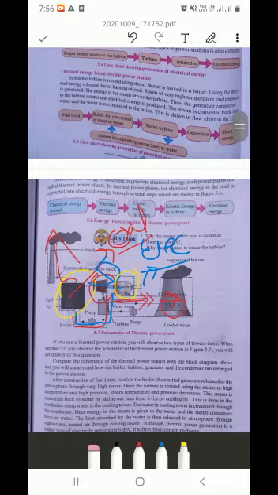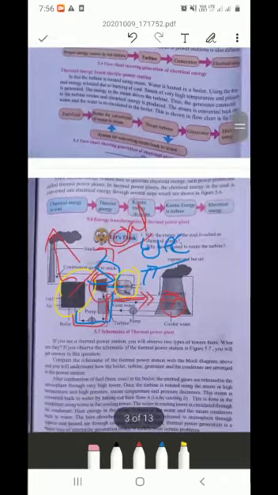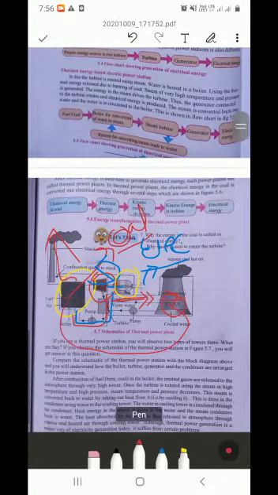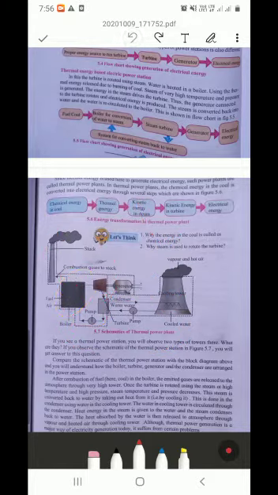Again this water is transported from the cooling tower to the boiler, and again this process goes on. So here reusing of water is there. Okay, so this was a simple thing.